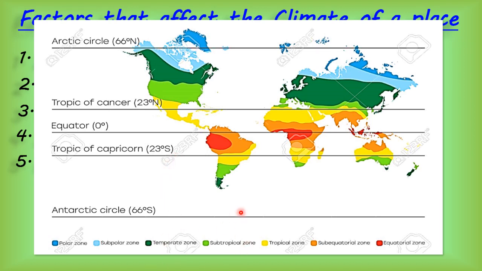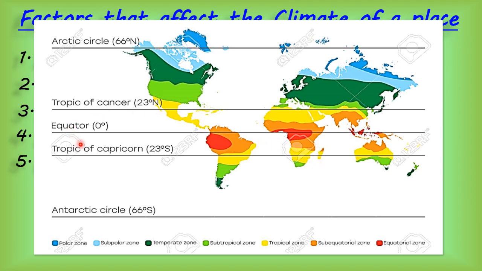Is it clear, children? And you know what? Air above the desert does not have moisture. Why? Because there is no water. Can you see, children, this area? Here they are not near water bodies. So there the air is a little dry. Is it clear, children? And especially in desert areas, they are not near water bodies. That is why the evaporation is slow there, and as a result the air is dry there.